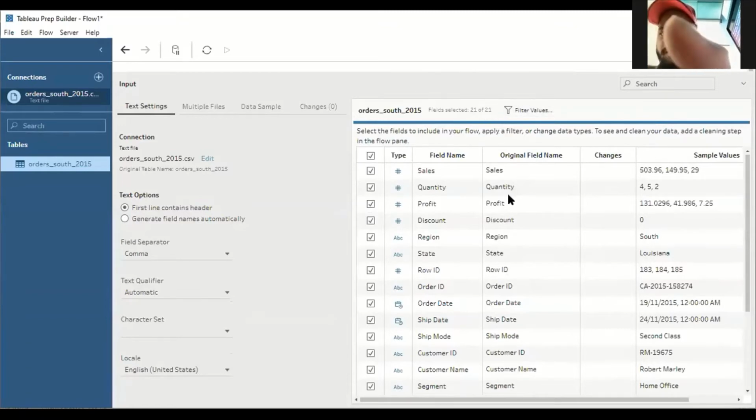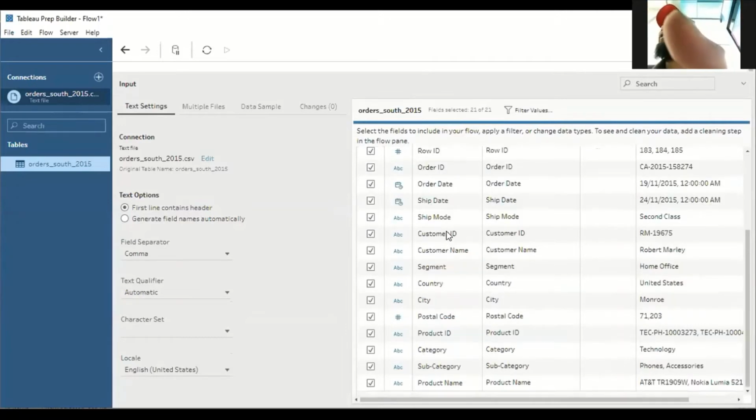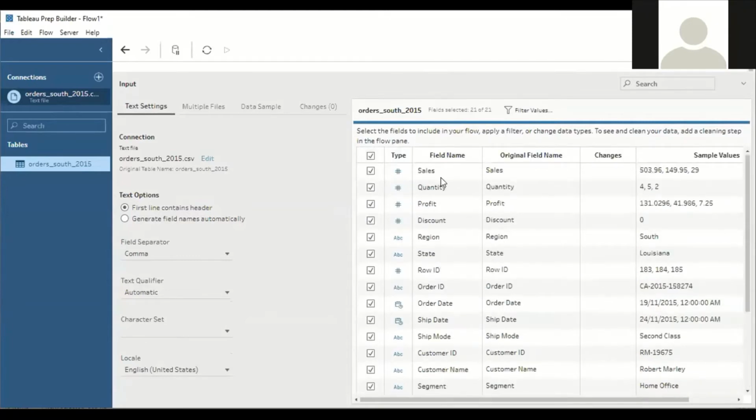Understood? The 21 columns start from sales. Next, we have quantity, profit. Similarly, if you go down, we have product name. Understood? These fields are nothing but the fields which are available in the actual sheets. Hope you are understanding. This is a very critical point. These are the fields which are available in the Excel sheets.